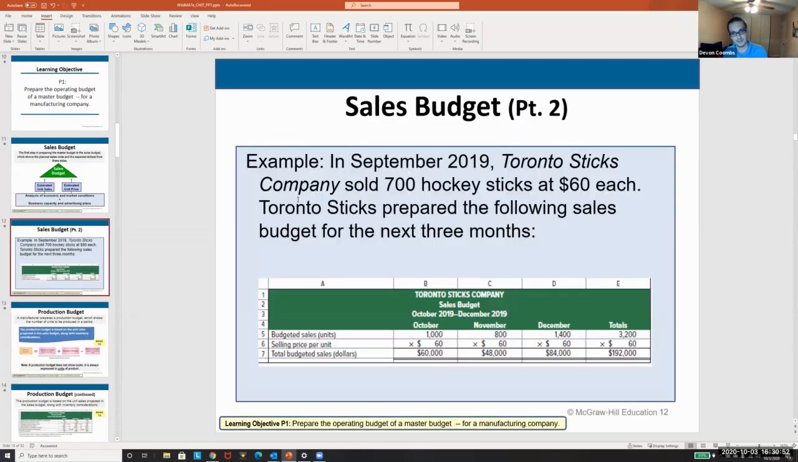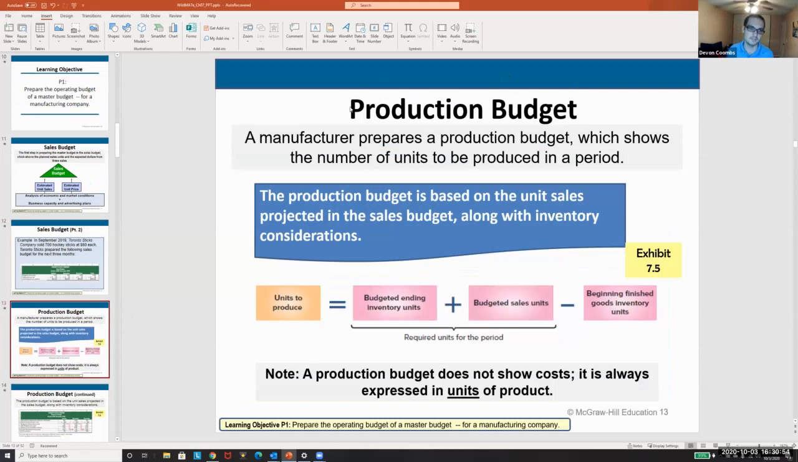We take these sales to make a production budget. The production budget is what the manufacturer prepares to make sure they can create enough units. So units to produce is equal to the ending inventory plus budgeted sales minus beginning finished goods inventory. I've seen a lot of people get confused about this, but it's pretty simple. Whatever we have to make, if we already started with stuff, we don't have to make it. We can just sell it.